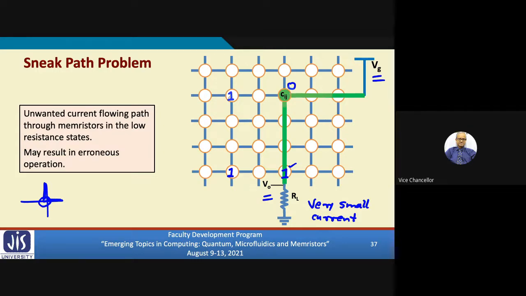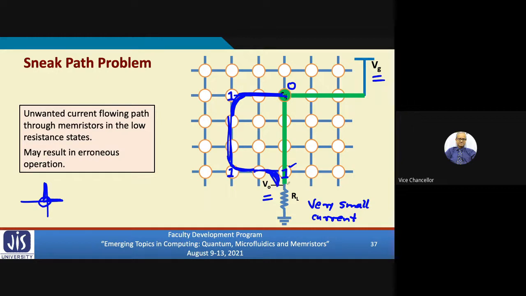But because of the state of this neighboring cell, what might happen? This voltage Vg might follow a path like this. Because this cell is 1, there will be a conducting path, and row and column will get connected, so there will be a path up to here. Again, this is 1, so row and column will be connected. Again, there is a path. This is also 1, so row and column will be connected.